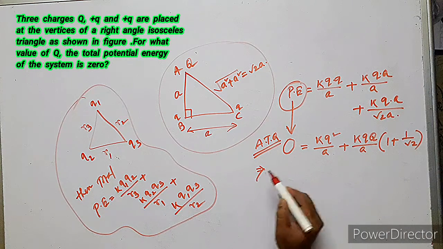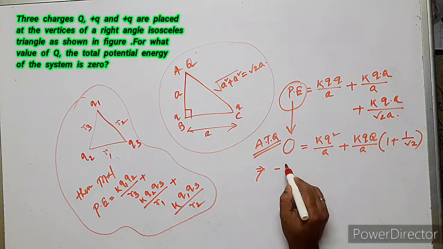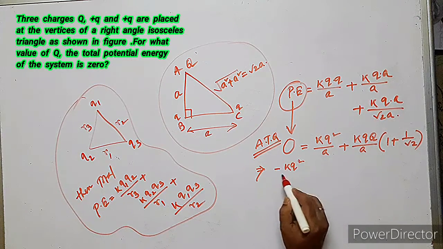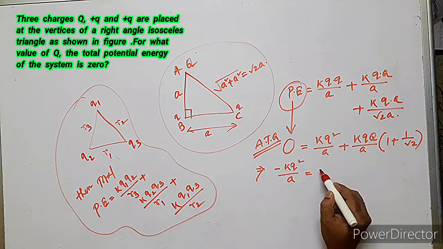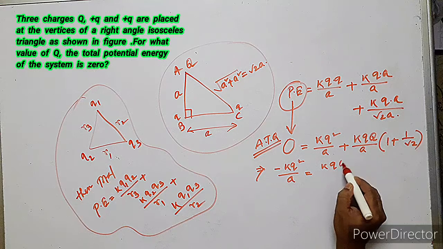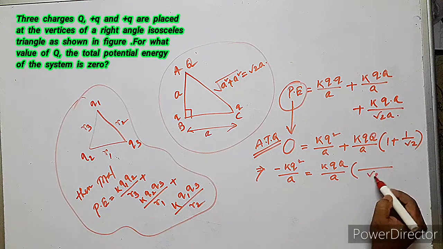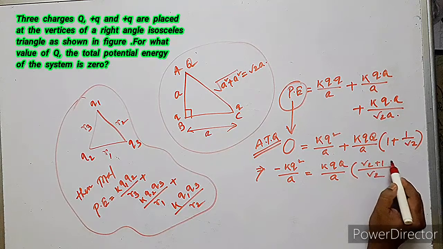Therefore, we have minus K q square divided by a is equal to K q capital Q divided by a times (1 plus 1 by root 2).